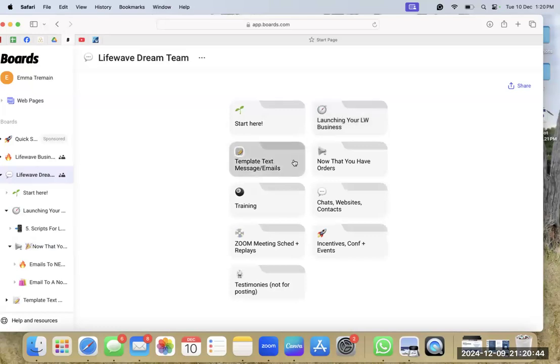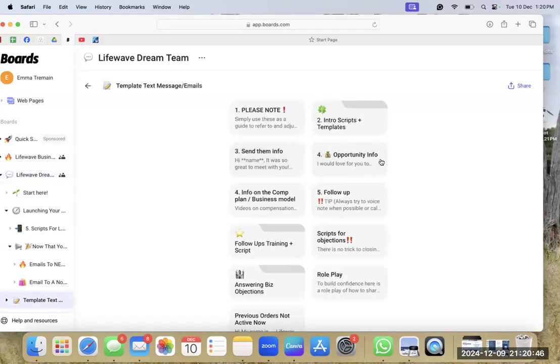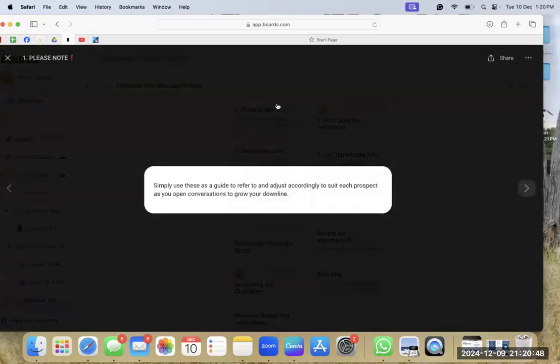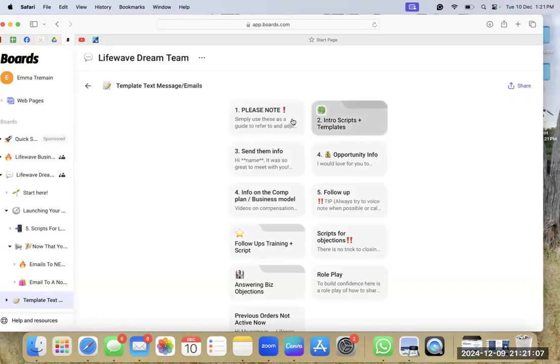Now we'll move on to the template text message folder. So at the top of this, we've got simply use all of these as a guide to refer to. So obviously, if you're talking to the right person, the script might be perfect for them, but always read through the script before you send it because you want to adjust it accordingly to who you're speaking to. And then all of these are template scripts on sort of how to close the deal, essentially.